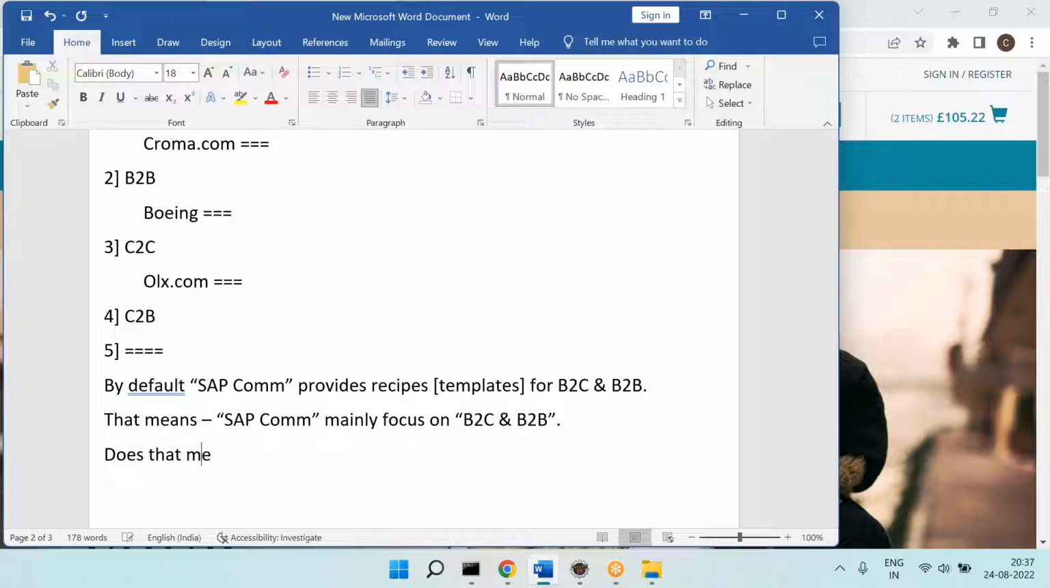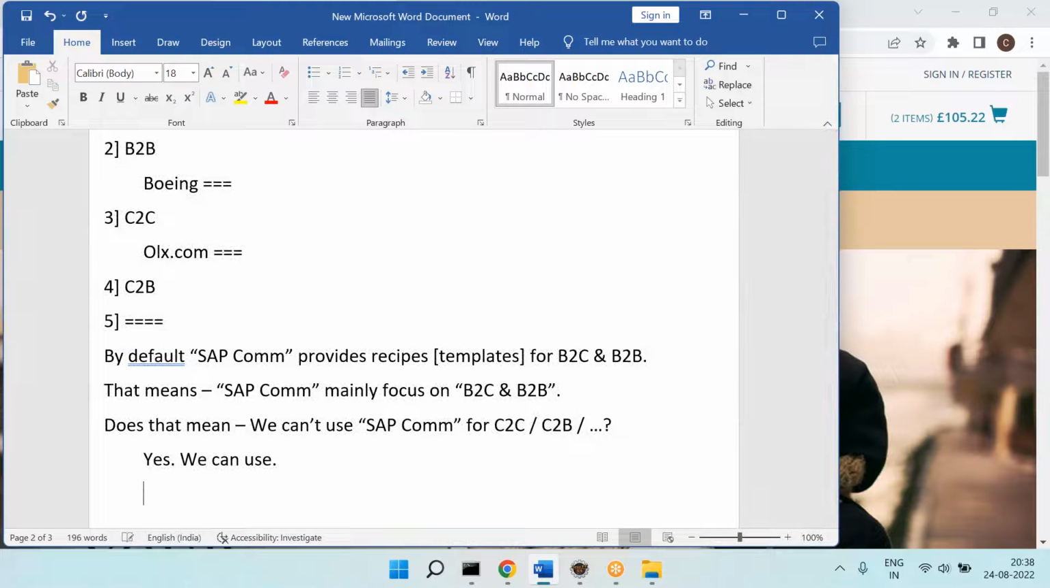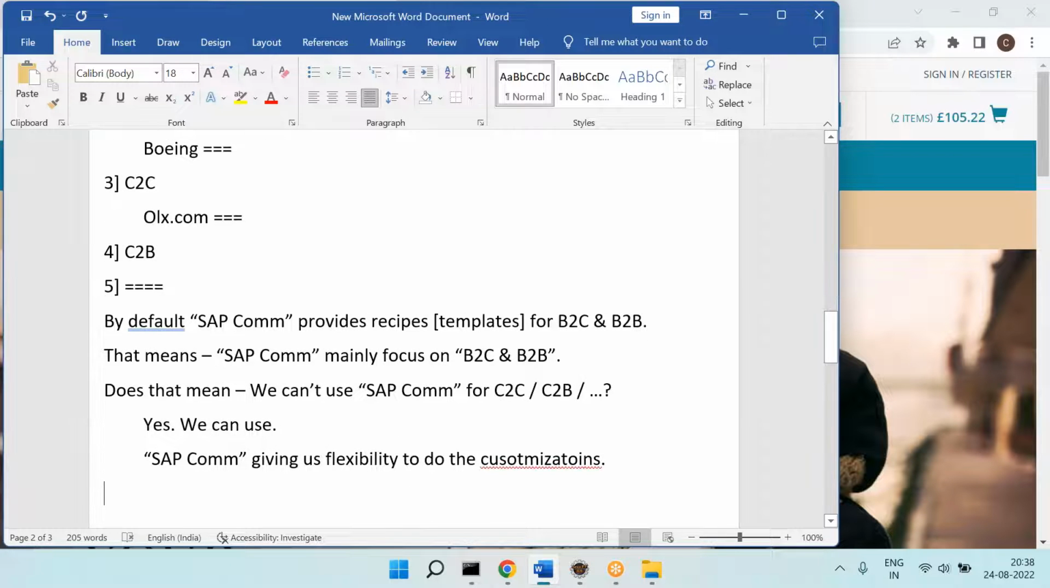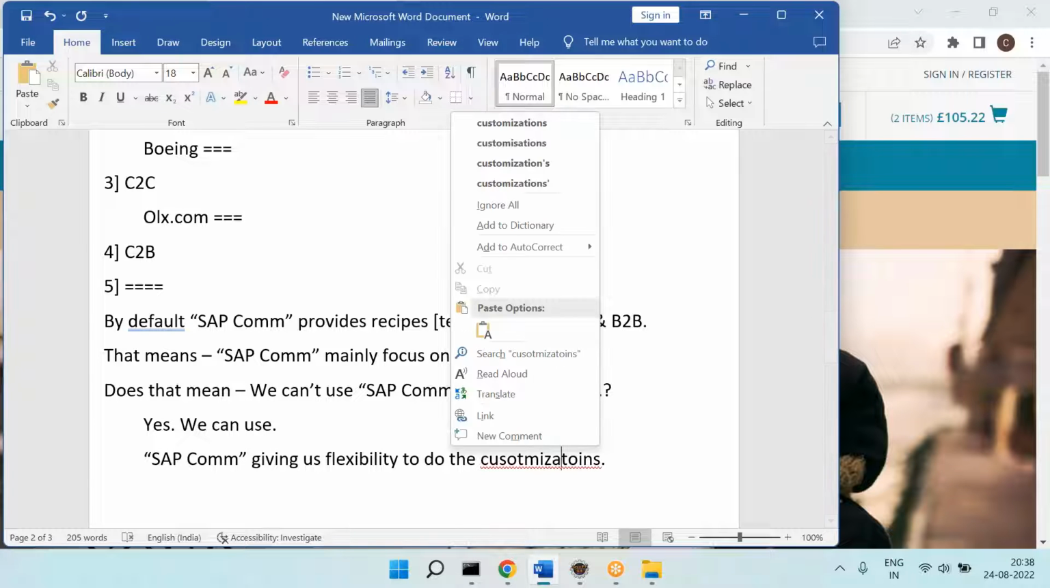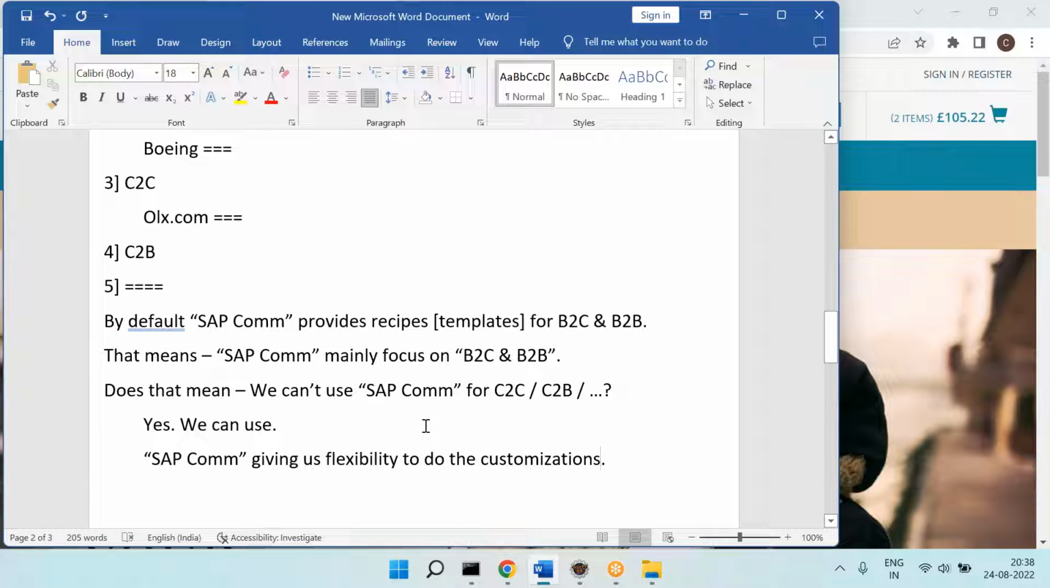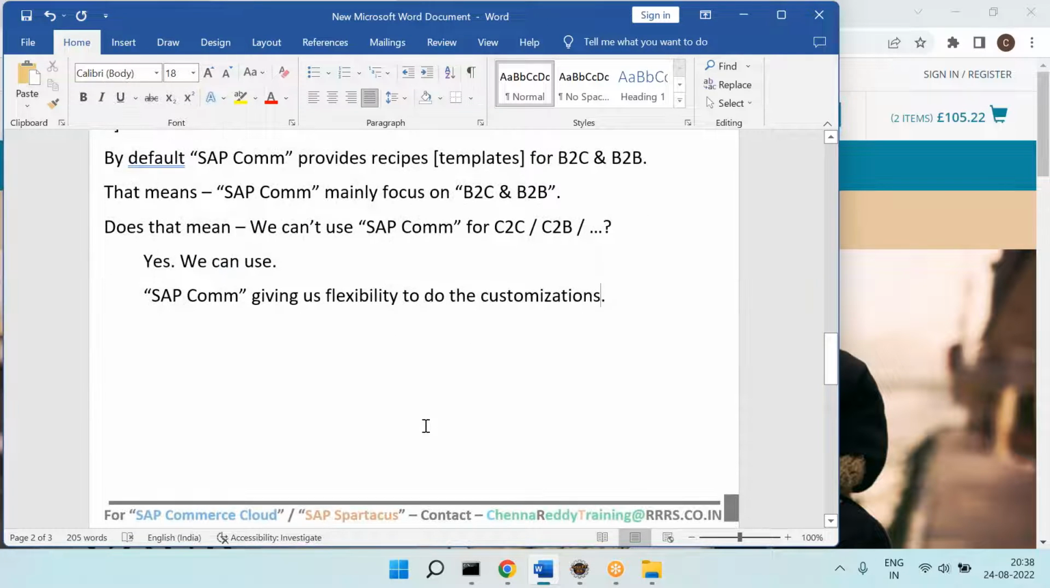Now you can ask a question. Does that mean we can't use SAP Commerce for C2C, or C2B or something else? Yes, we can use SAP Commerce, because it is giving us the flexibility to do the customizations. So by doing the customization, you can develop C2C, you can develop C2B, you can develop something else, and so on.